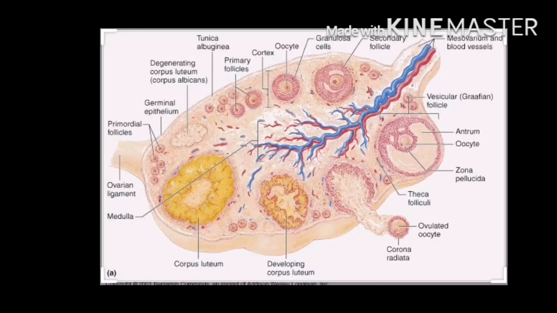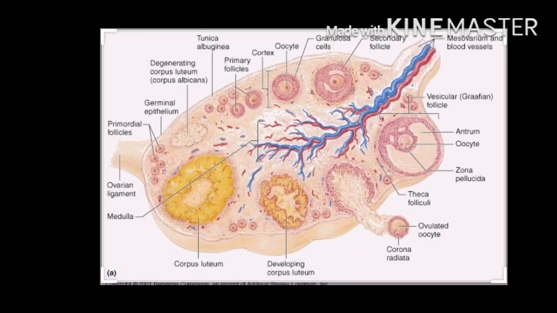So see here, the primary follicle develops into the secondary follicle, into a Graafian follicle, that is the mature Graafian follicle. That mature Graafian follicle gets ruptured at the time of ovulation.